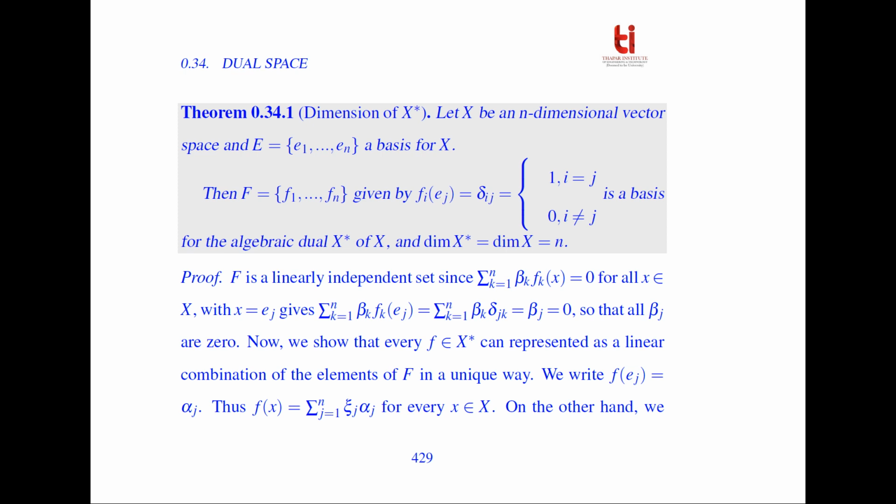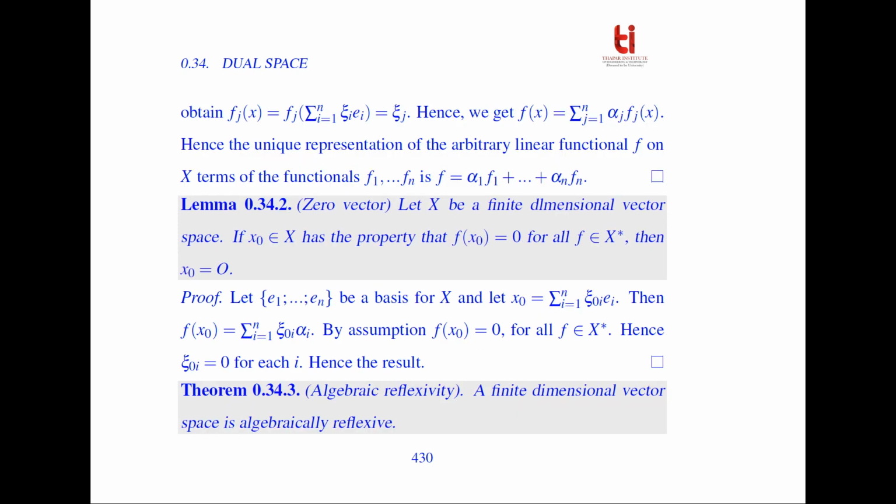So now we show that every f belonging to X star can be represented as a linear combination of the elements of the dual basis in a unique way. So we write f of e_j is equal to alpha_j. Thus f(x) is equal to the summation of xi_j alpha_j for every x belonging to X. On the other hand, we obtain f_j(x) is equal to f_j of the summation of xi_i e_i, which is equal to xi_j. Hence we get f(x) is equal to the summation of alpha_j f_j.